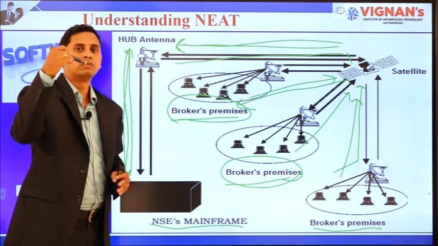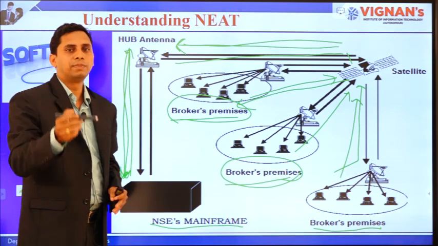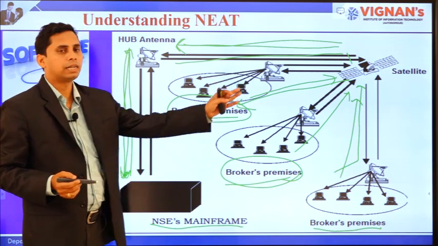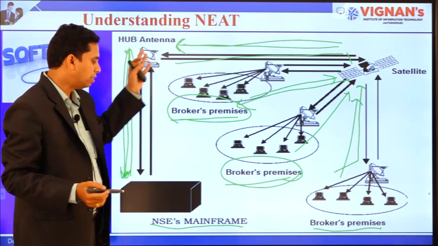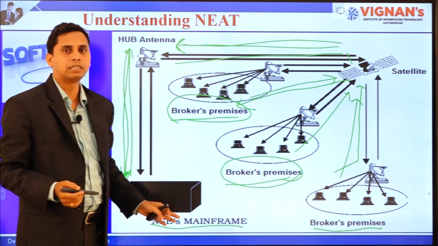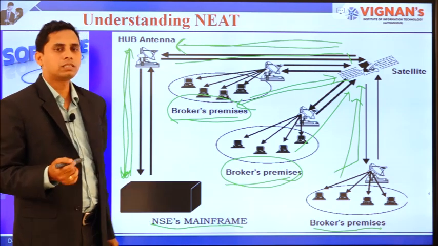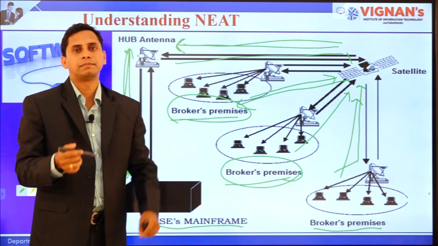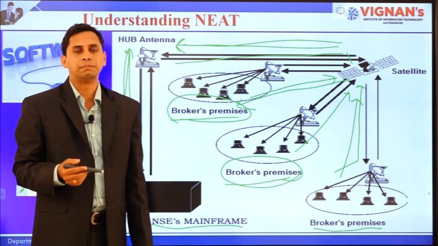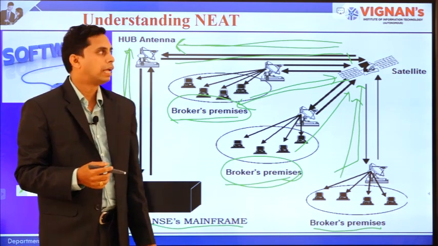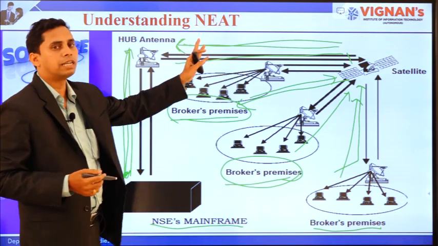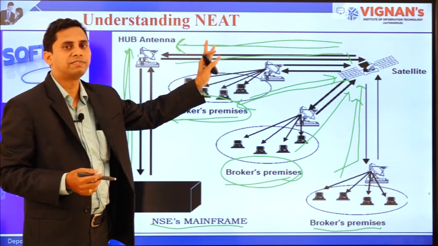So, if you release a buy order, it will go to the satellite, and the satellite supplies the information to the NSE's mainframe and the trade will be executed. This is the way orders get released and executed in the system based on satellite technology, and it was introduced by the National Stock Exchange in the form of NEAT.